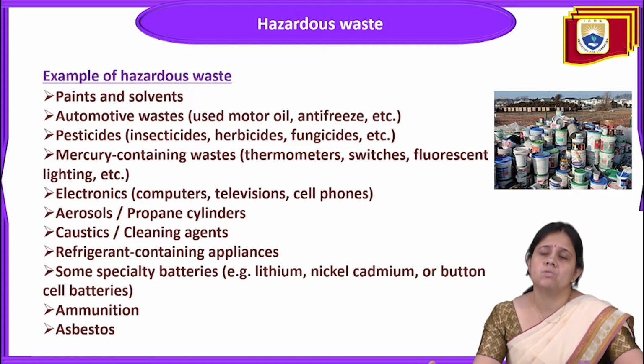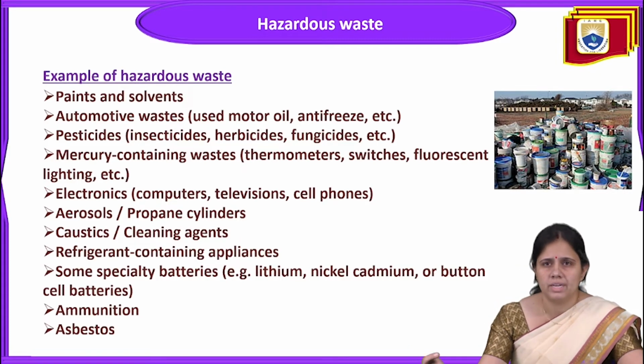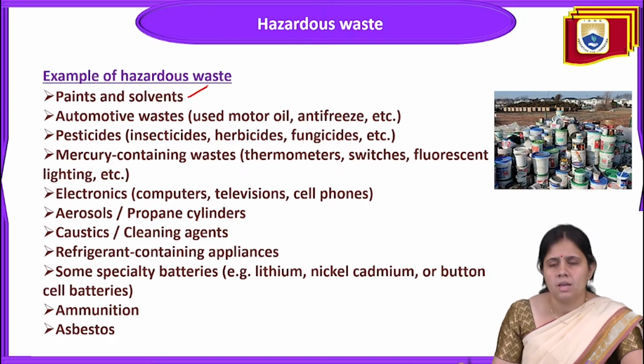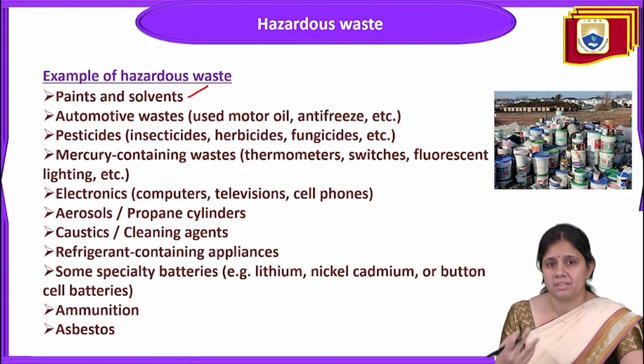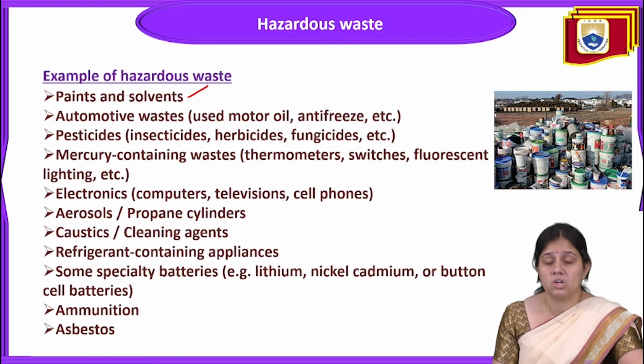Which things do we say come under the category of hazardous waste? The first example is paints and solvents, because they contain highly toxic and very reactive chemicals. Sometimes they are highly flammable, sometimes they are corrosive and can cause corrosion.